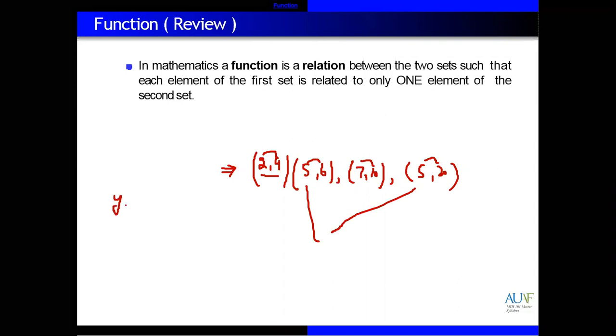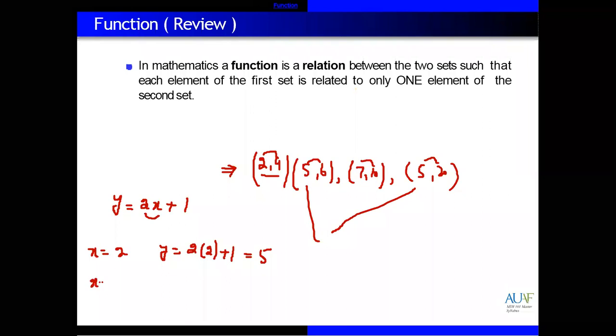If we have a function, for example y is equal to 2x plus 1, and you give x equal to 2, what is the value of y? 2 multiplied by 2, and then plus 1. 2 twos are 4, plus 1, so it equals 5. x is 2, y is 5.